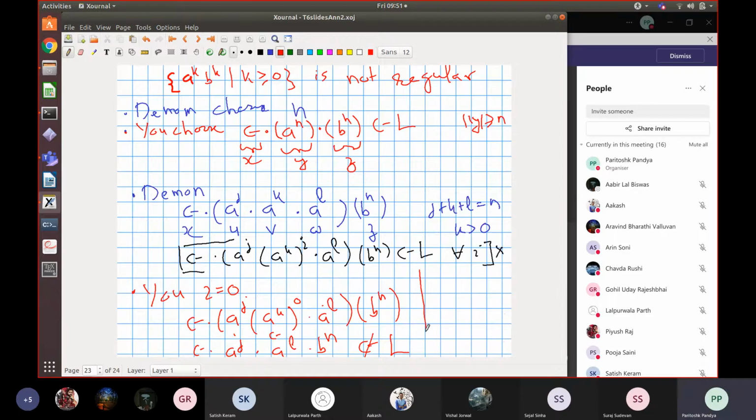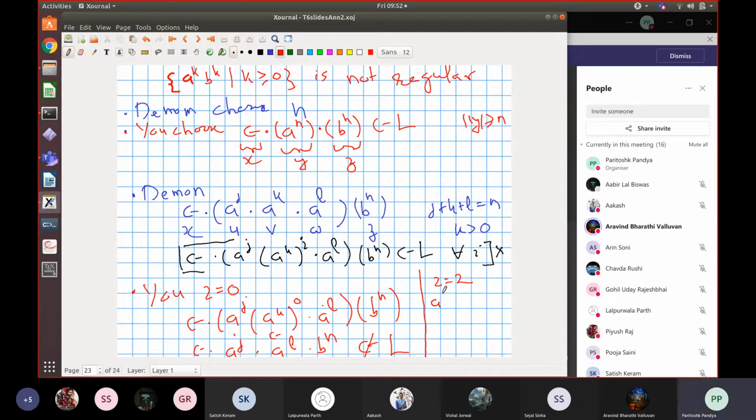What would have happened if we had chosen I equal to 2? Would the argument have worked also? What would happen if I was equal to 2? Is Arvind there? Can Arvind answer? Yes, if you choose I equal to 2, what is the string you will get? I mean, we'll have that A part 2L. Sorry. Yeah, sorry. A part 2K.